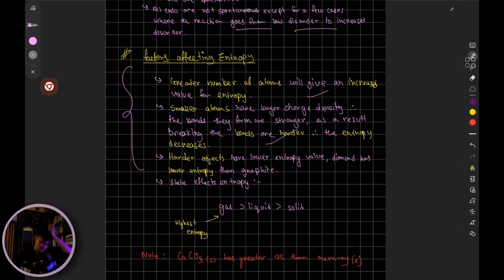Okay, in case of harder objects, they have lower entropy value. Diamond has lower entropy than graphite. So when you have harder objects, again, it's a case of bonds. They tend to have stronger bonds, which is why they tend to have less disorder. The arrangements are far more rigid, and as a result, the entropy is lower. So harder objects tend to have lower entropy. Okay.